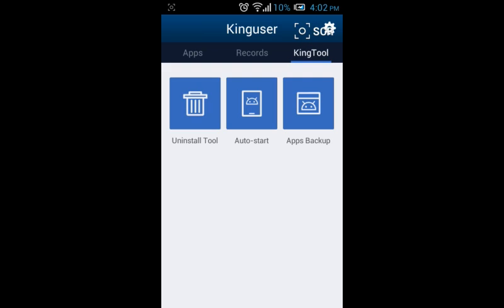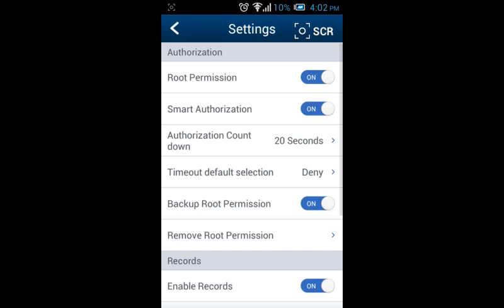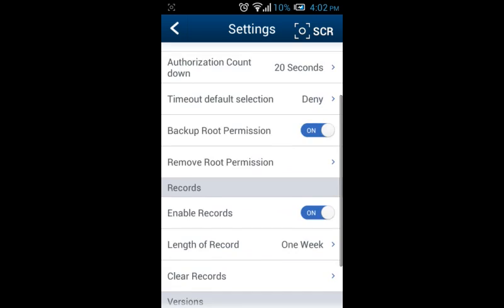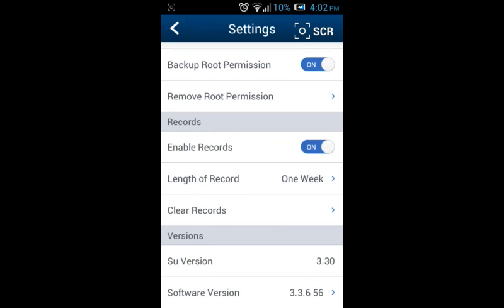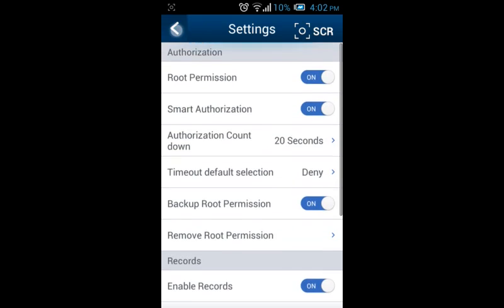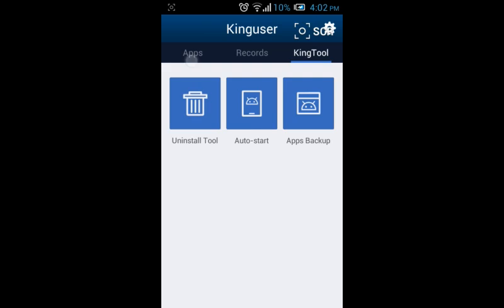What does it do? Well guys, when you download it, this King user, this is how it does. See?